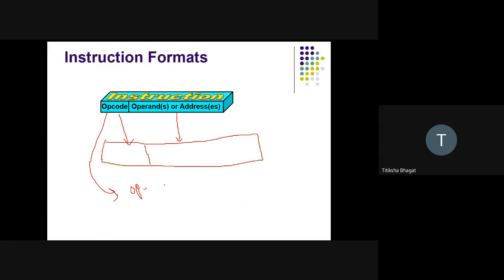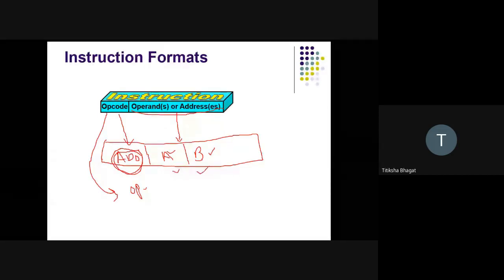For example, if I write add A comma B, if I have an instruction add A comma B, so here add is the opcode. In this example, add is the opcode and A and B are the operands, or the addresses on which this instruction will get executed.